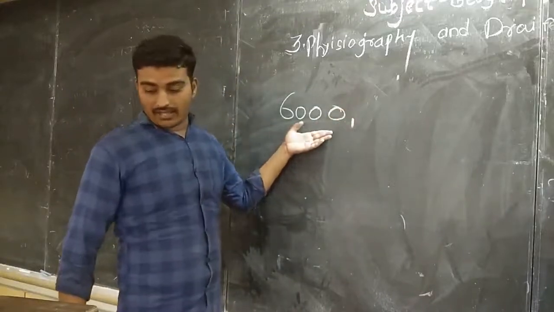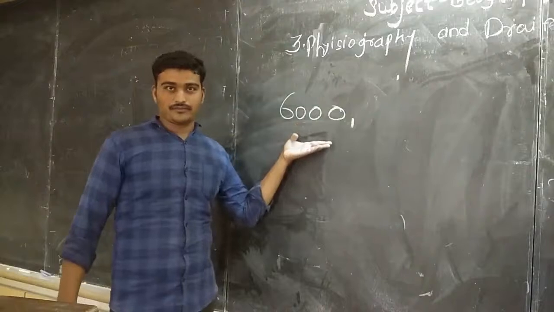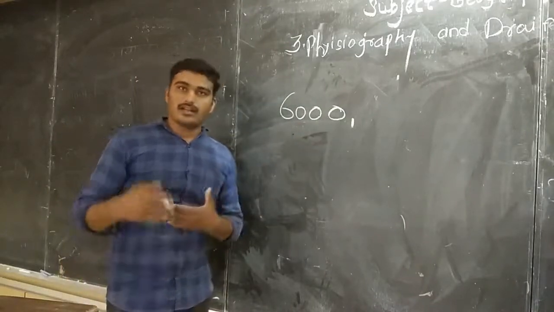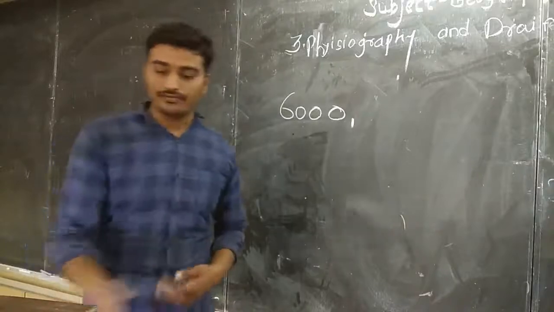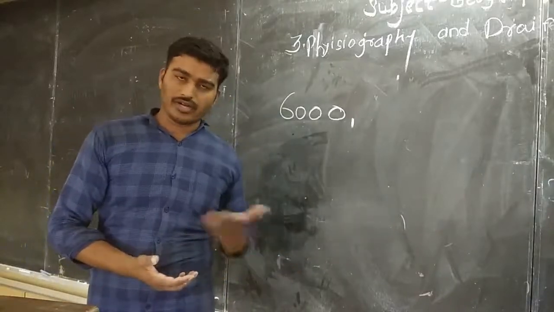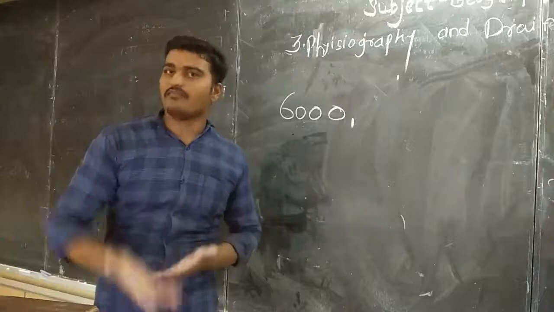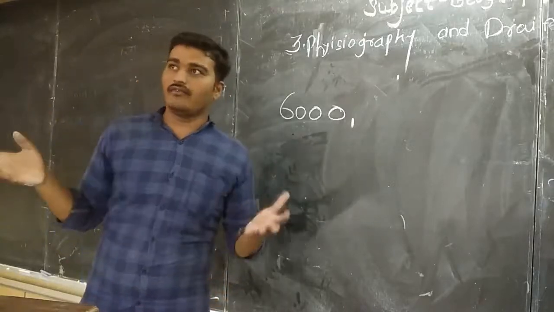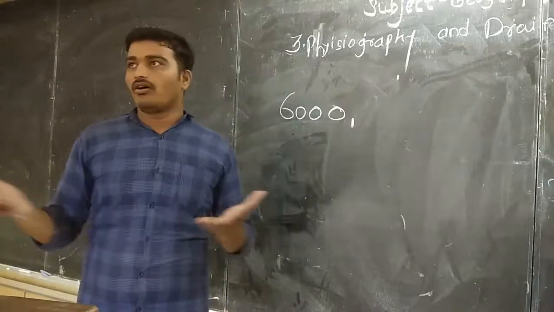More than 6,000 altitude. If you know altitude, fine; if you don't know, then let me explain what is meant by altitude. See, we already learned in the 9th standard, we measure height from the sea level. Why do we not measure height on land?